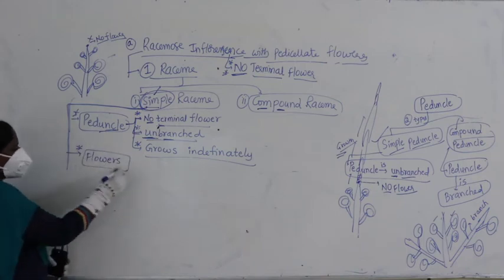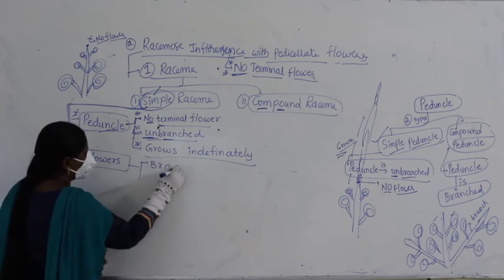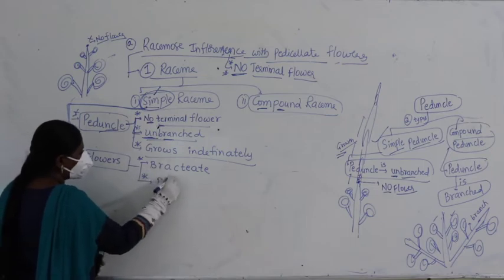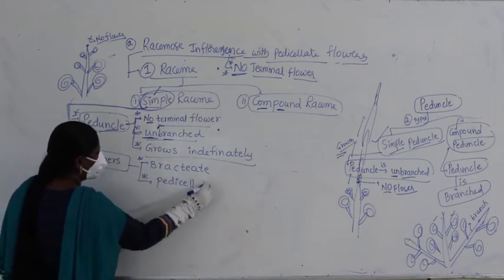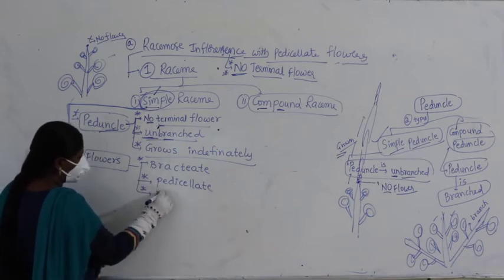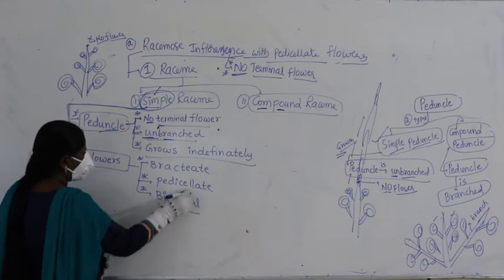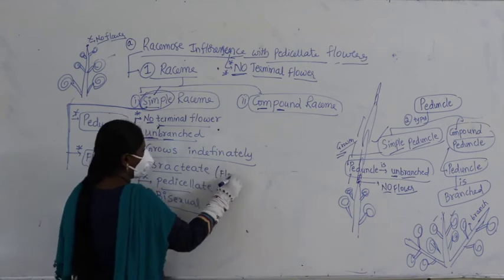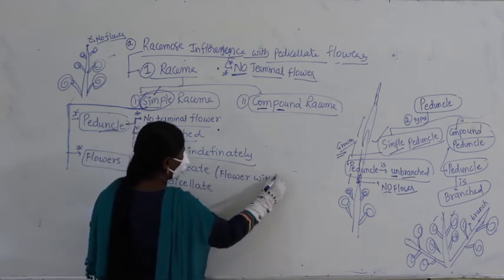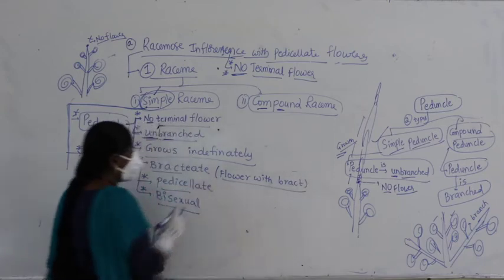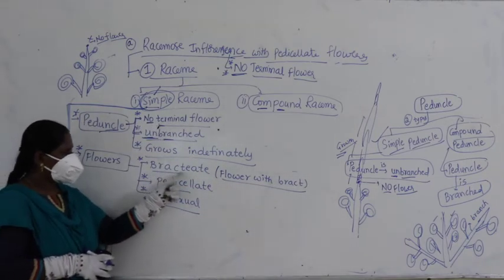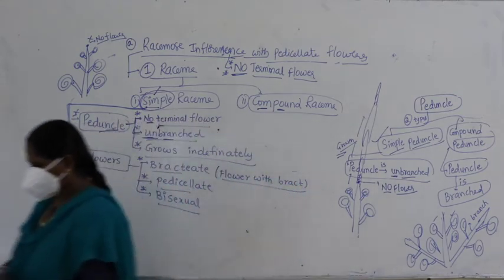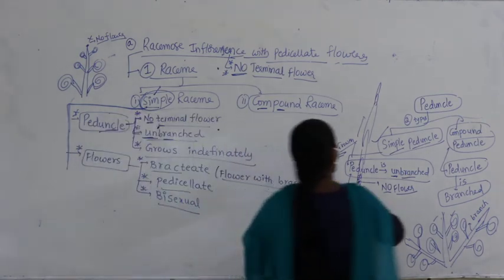Now, if you look at the flowers, they are bracteate, pedicellate and bisexual. What's the meaning of bracteate here? Bracteate means flower with bract. Alright. So, bracteate means flower with bract. What is a bract here? Now, generally if you look at, now let us see the arrangement on the peduncle.